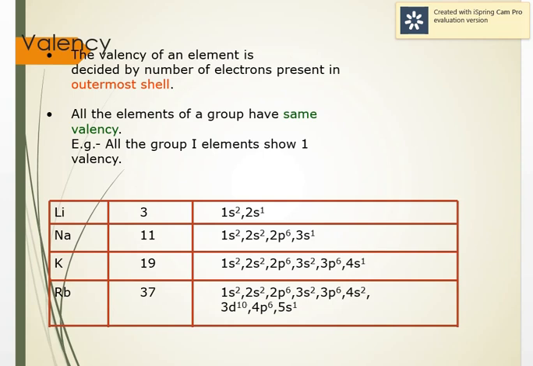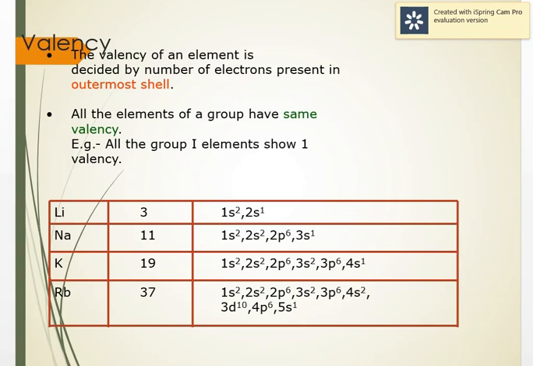For example, group 15 needs only 3 electrons to complete the octet, so their electrovalency is -3, like nitrogen, -3. Group 16 is -2. Group 17 is -1, and noble gases are 0. And all the elements in the same group have the same valency. Why? Because they have the same number of valence electrons.